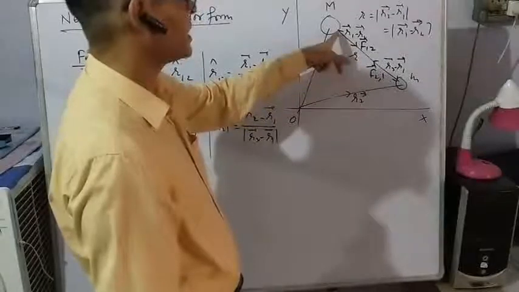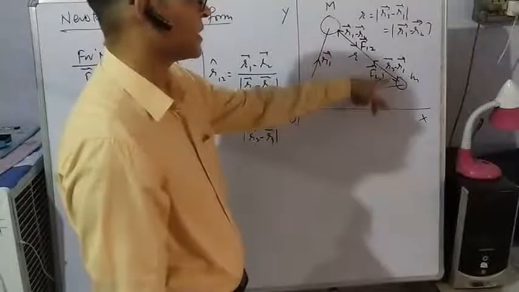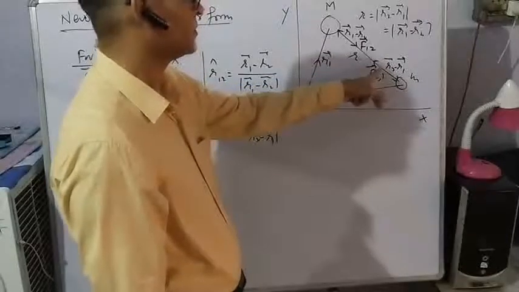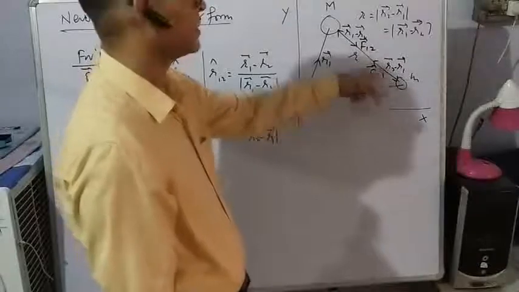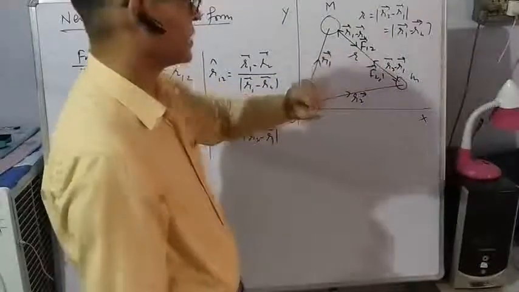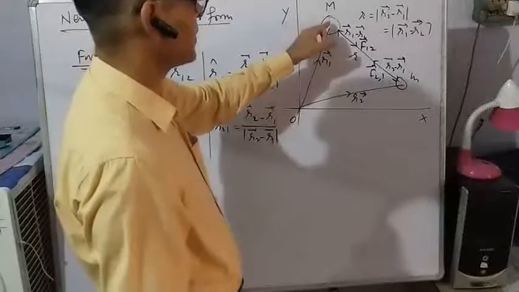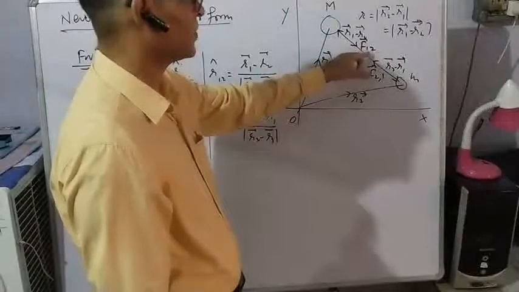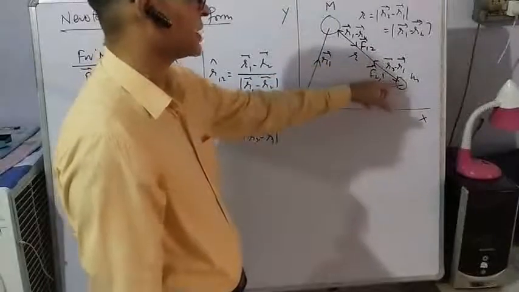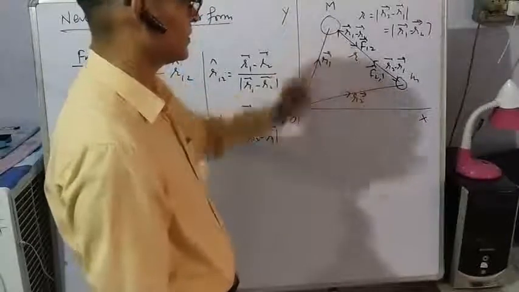This is displacement of 1 with respect to 2. R2 minus R1 is displacement of 2 with respect to 1. Magnitudes of the two displacements are the same, but they are in opposite directions. This body is experiencing gravitational force in this direction, F12, force on 1 due to 2. Similarly, this body is experiencing F21, that is force on 2 due to 1.